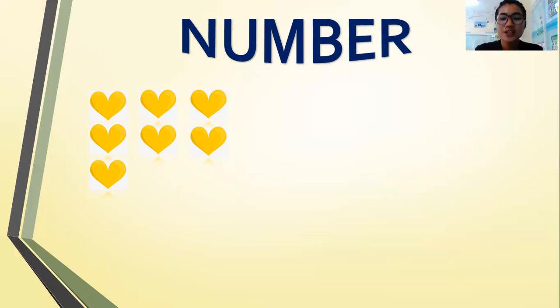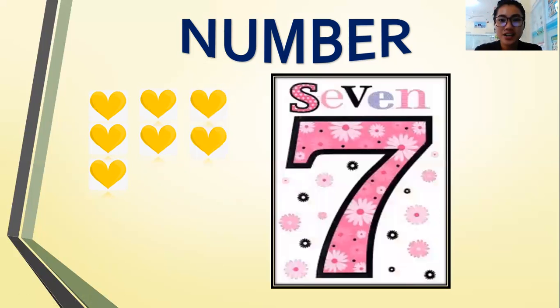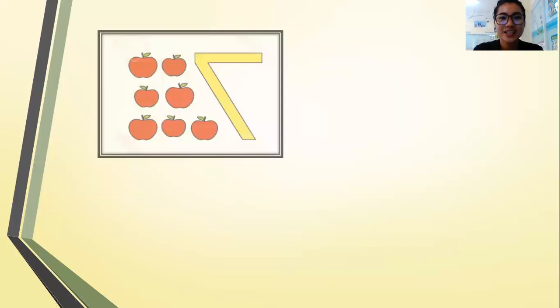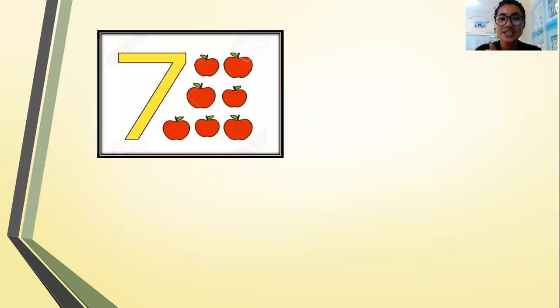So this is number 7. Great job. Again, 1, 2, 3, 4, 5, 6, 7. What number is it, kids? This is number 7.